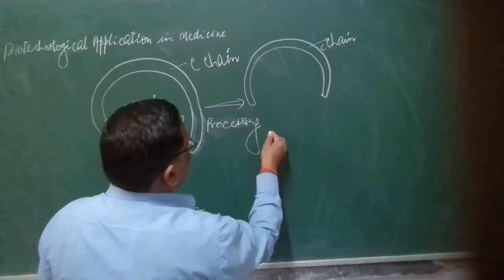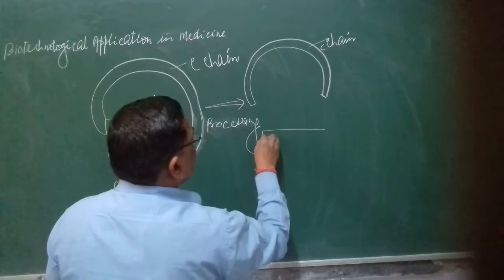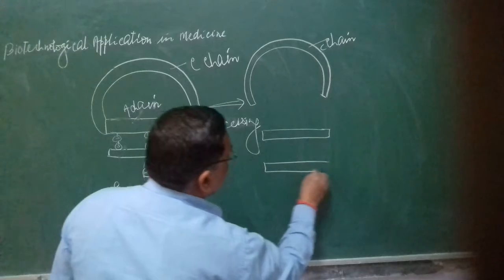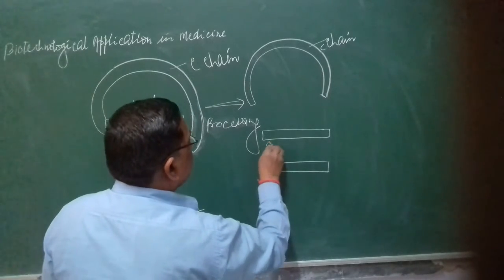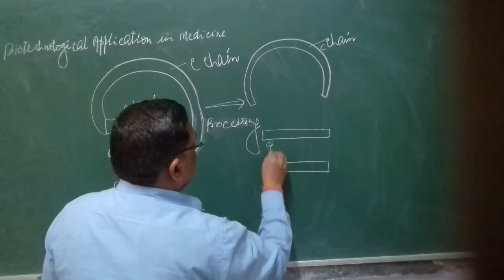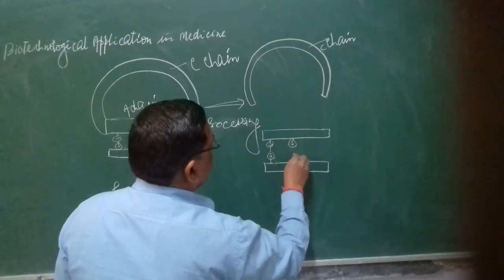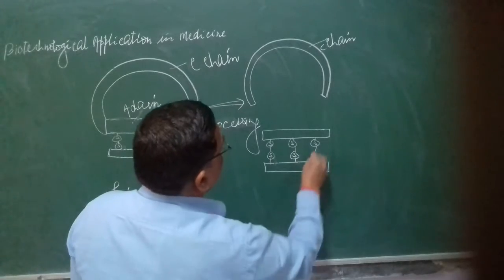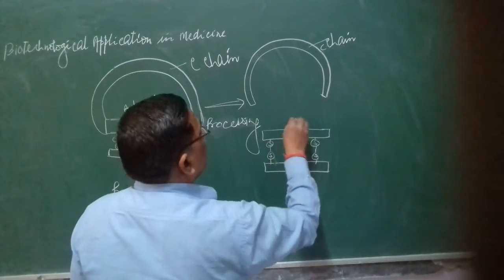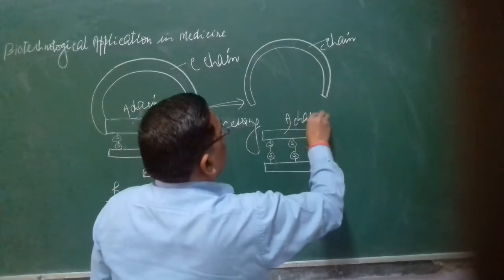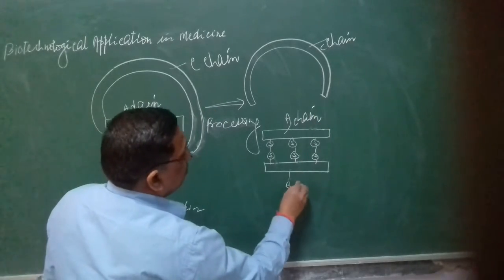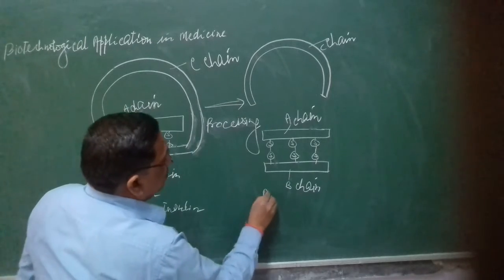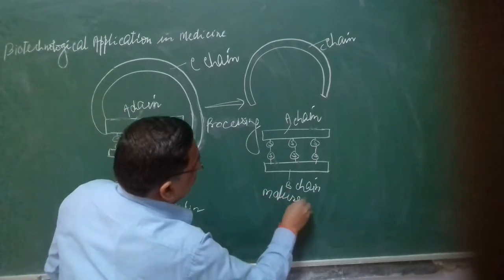Now only the A chain and B chain are present, with the disulfide bond between them. This is now called mature insulin.